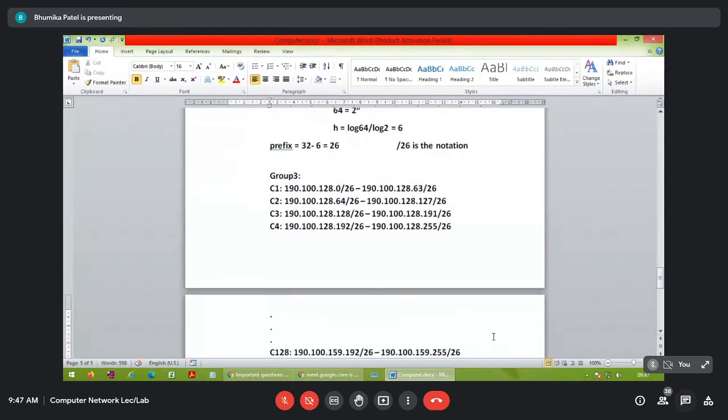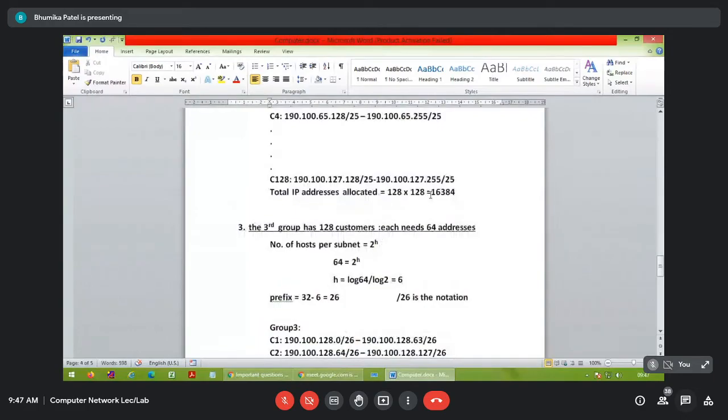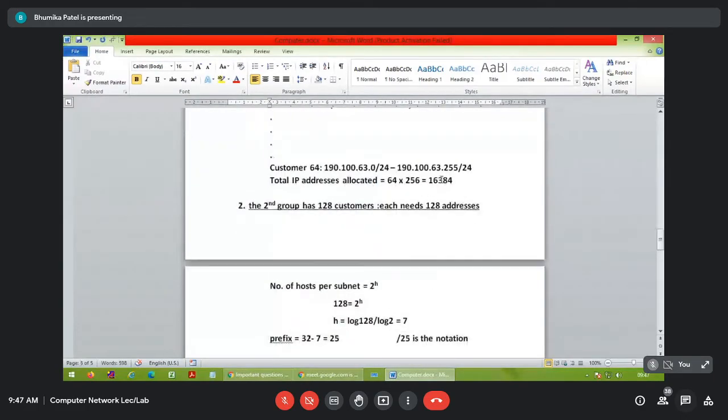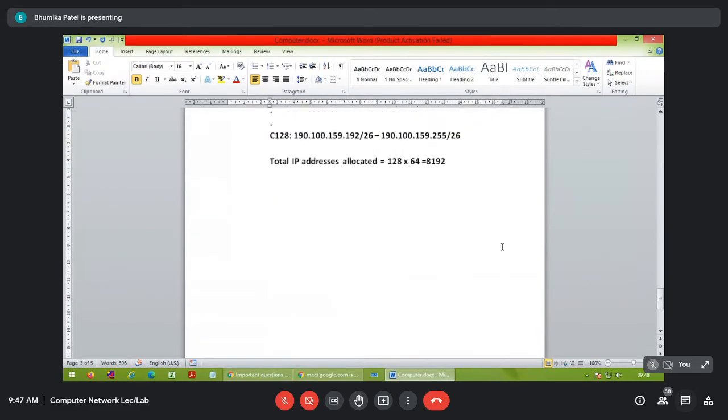Now if you add 8192 plus 16384 plus 16384, the result is the total number of IP addresses used. It will be total 40,960.